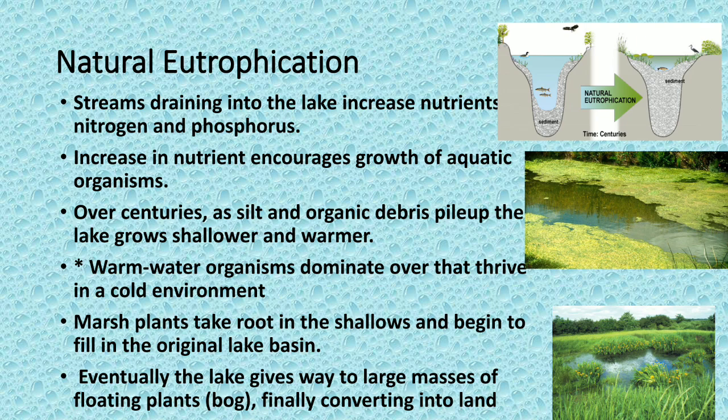It also says that the nutrients in the water will be more. Since the nutrient level is more, the plants and animals present inside the water are not able to survive. So this is how things naturally take place, and this is called natural eutrophication.